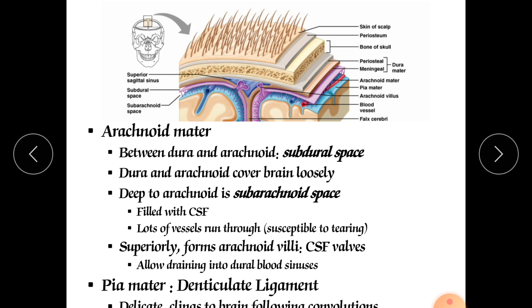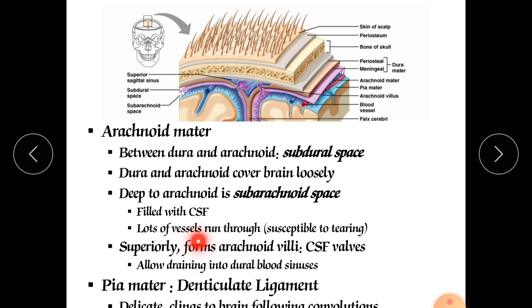Now the arachnoid mater. The space between the dura and arachnoid mater, as we have already discussed, is called the subdural space, and this subdural space contains interstitial fluid. Now the dura and arachnoid cover the brain loosely. Deep to the arachnoid is the subarachnoid space, and it is filled with cerebrospinal fluid, CSF.